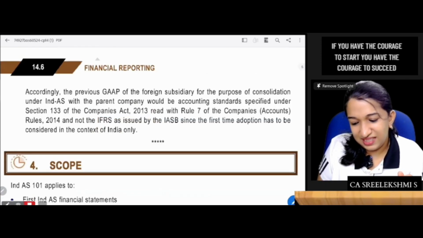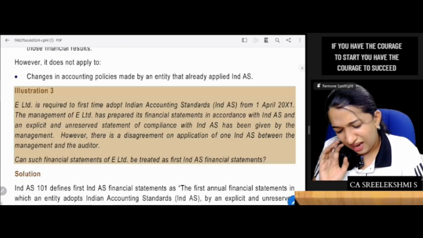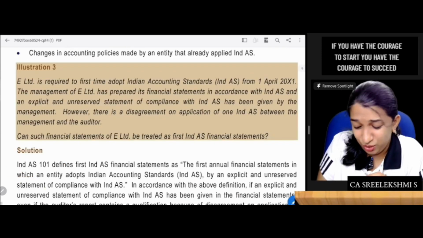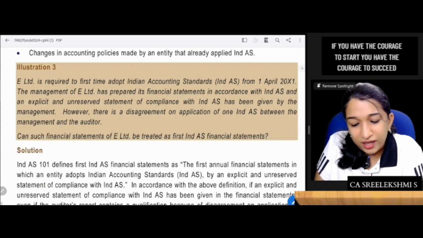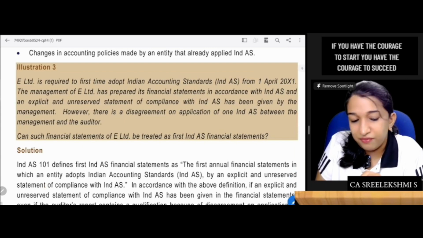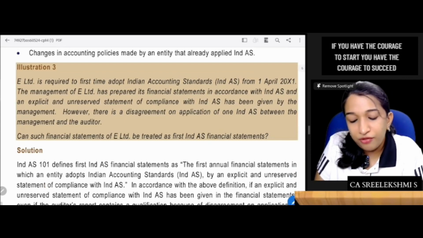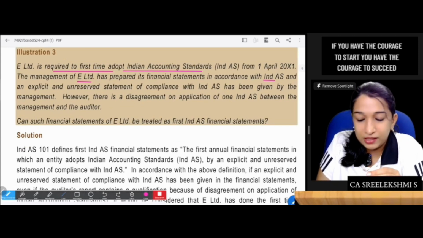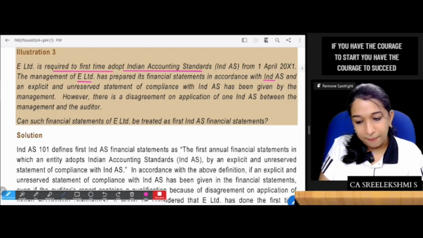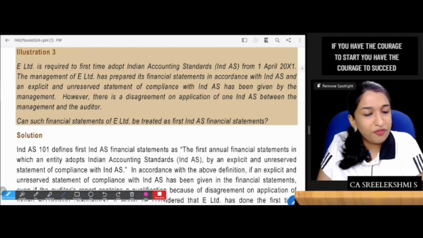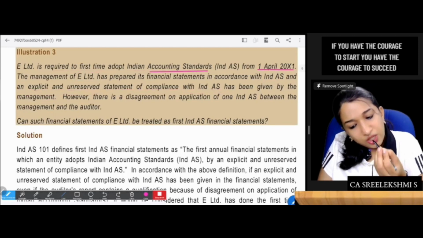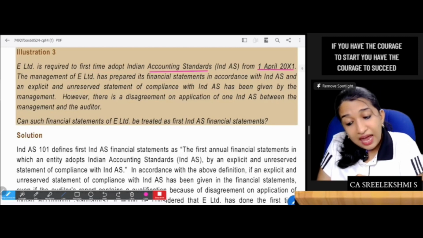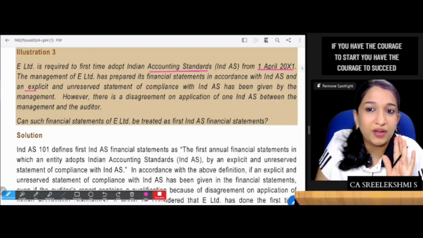Then this I'm not reading. Or I'll read this one also. Maximum questions I'll try to read. E Limited is required to first time adopt IND AS from 1st April 2011. The management of E Limited has prepared its financial statements in accordance with IND AS, and an explicit and unreserved statement of compliance with IND AS has been given by the management. Now, E Limited is a company required to prepare IND AS for the first time. Okay, and management has prepared and given an explicit and unreserved statement of compliance with IND AS.